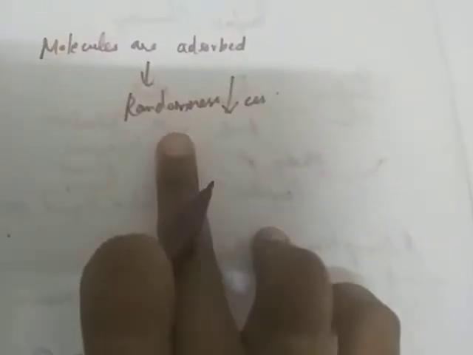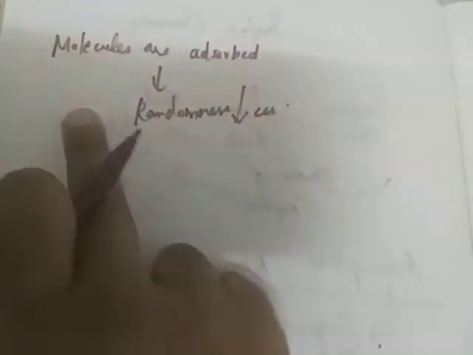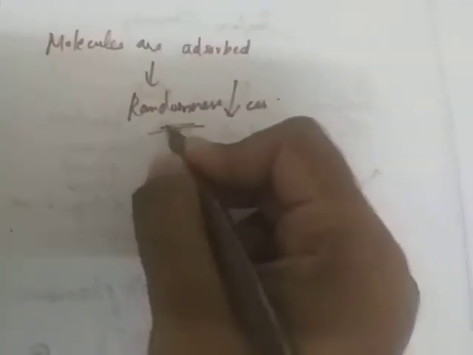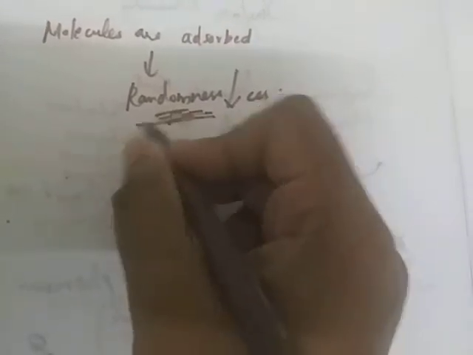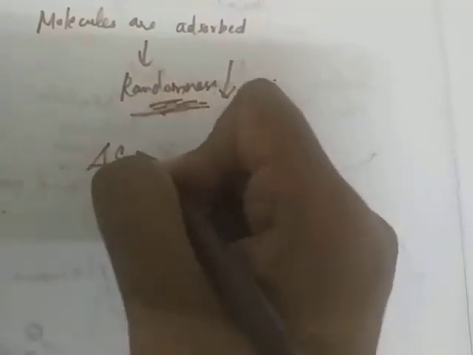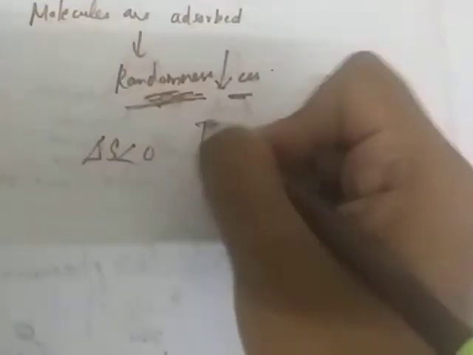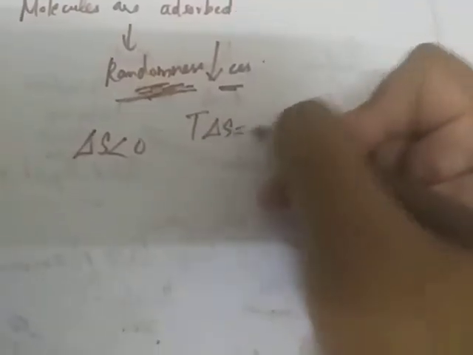Another characteristic is that the moment molecules are adsorbed, the randomness of the molecules suddenly decreases, so delta S becomes negative and T delta S becomes negative.